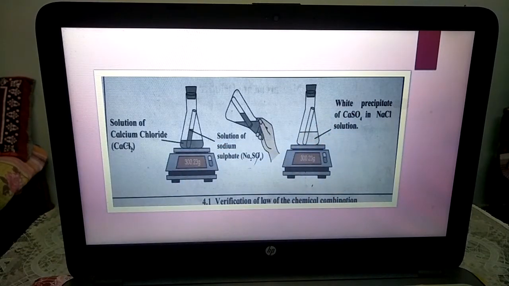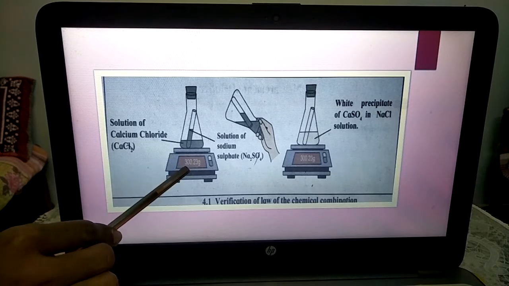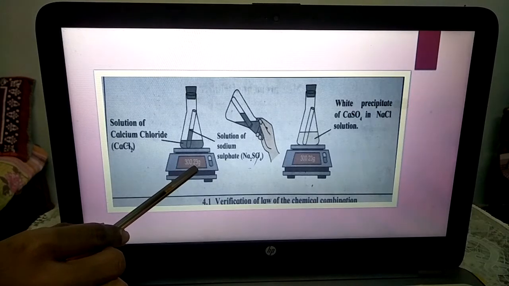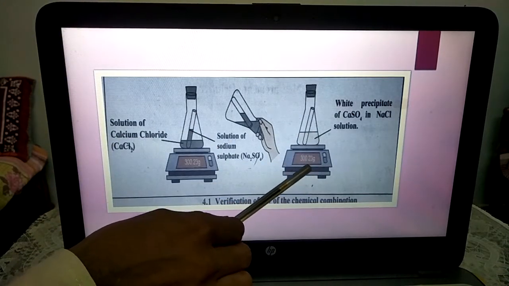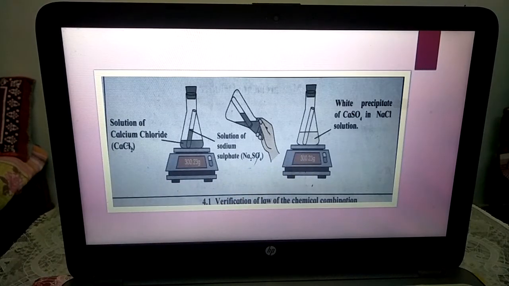But when you weigh it, at first the weight was 300.23 gram, and after the reaction the weight is also 300.23 gram. There is no change in the weight of the reactants or the products. The weight of the reactants was the weight of the products also. So in this way the matter is conserved, nowhere is matter wasted or diffused. It changes from one phase to another, but the matter is conserved.